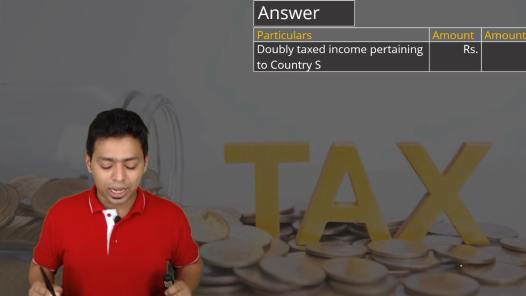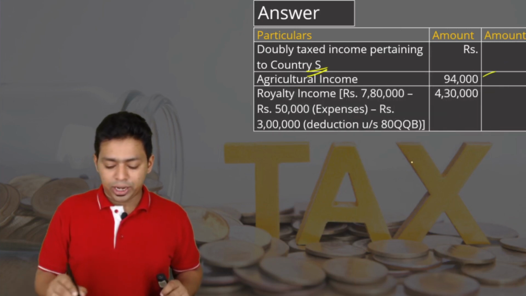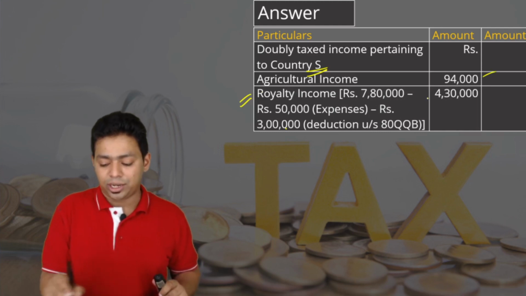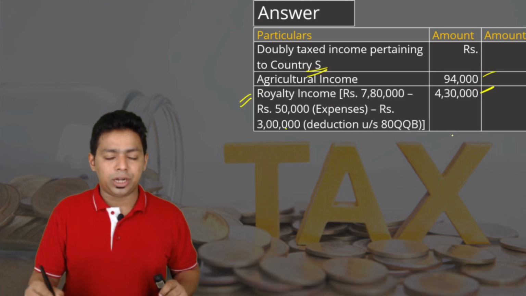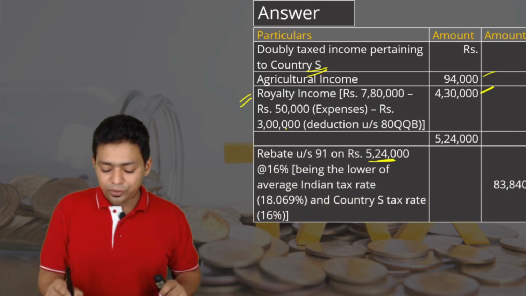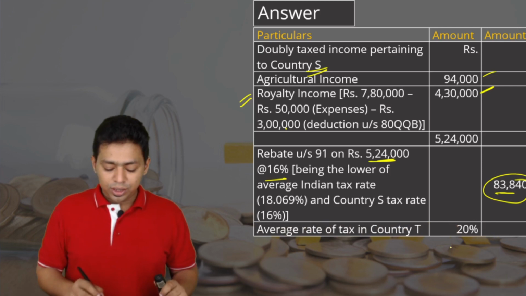Now, we have to compute doubly taxed income of country S. So, agriculture income 94, no doubt in that. Royalty income we have to consider like this: 7,80,000 minus 50 minus 3. So, net doubly taxed income was only 4,30,000. So, on 5,24,000 we have to apply 16%. So, rebate for country S is 83,840.